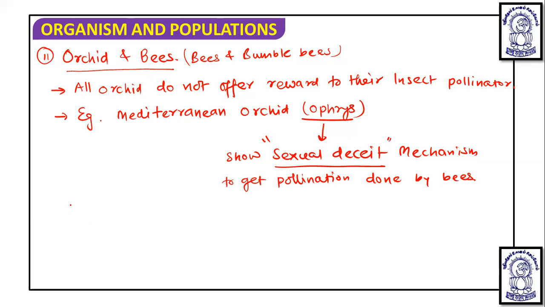So now in this sexual deceit mechanism, we can also call this sexual deceit a pseudocopulation.